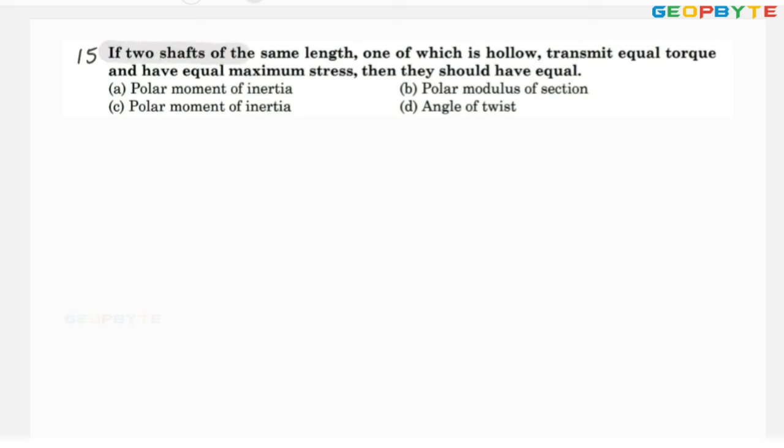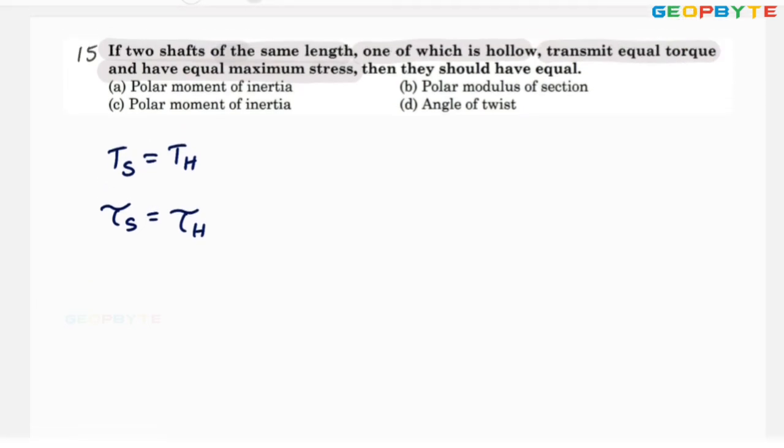If two shafts of the same length, one of which is hollow, transmit equal torque, equal torque means torque in the solid shaft equals torque in the hollow shaft, and have equal maximum stress, shear stress in the solid shaft equals shear stress in the hollow shaft, then they should be having equal.